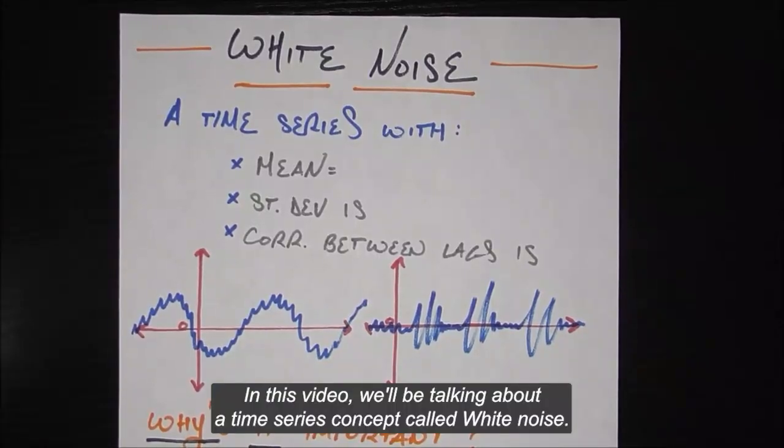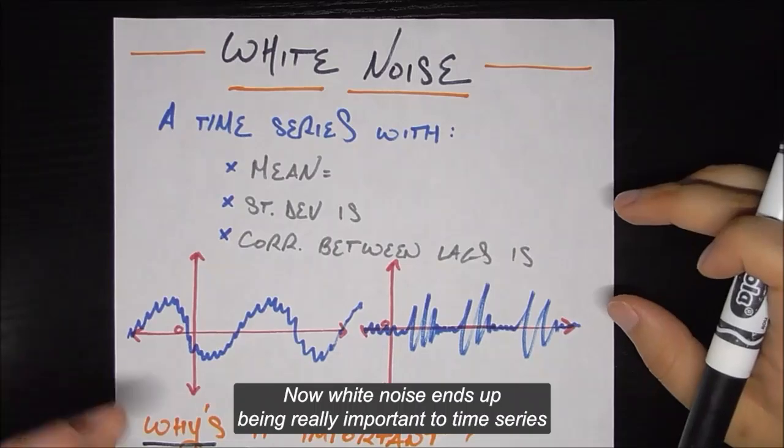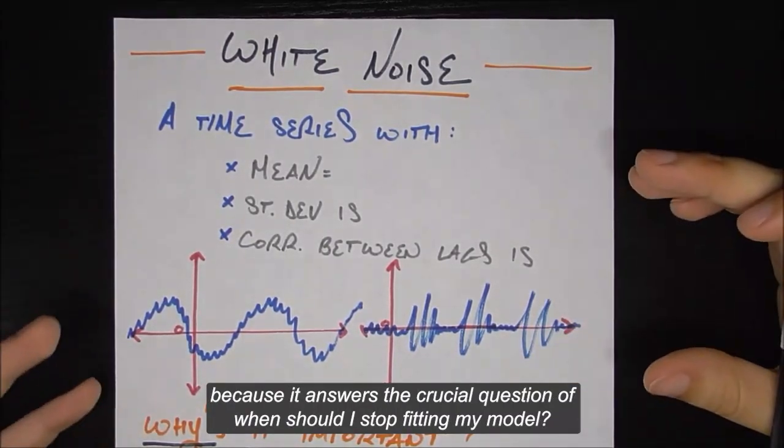In this video, we'll be talking about a time series concept called white noise. Now, white noise ends up being really important to time series because it answers the crucial question of when should I stop fitting my model.